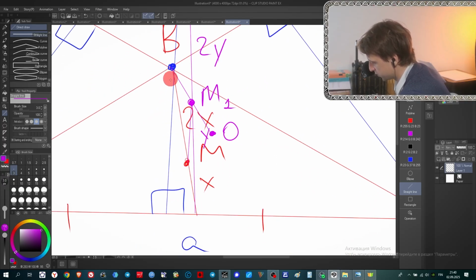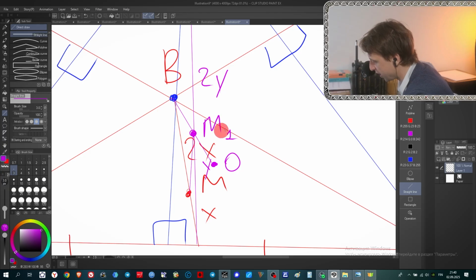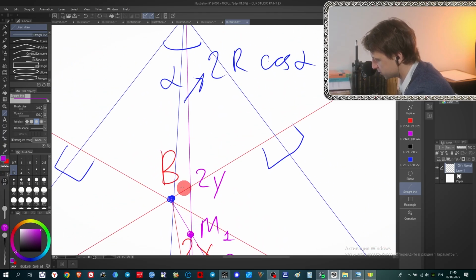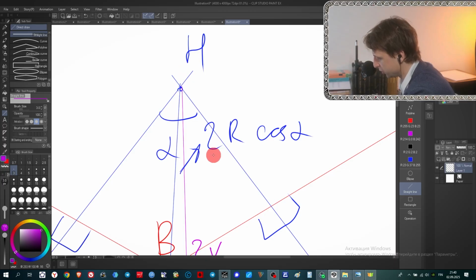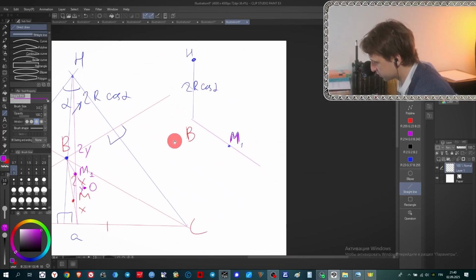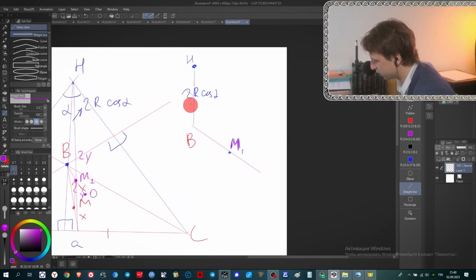You can see that this one is x, and this one is 3x, this one is y, and this one is 3y. So this is 3 times smaller than the bigger triangle, and it means M1M is 3 times smaller than the parallel corresponding side BH.